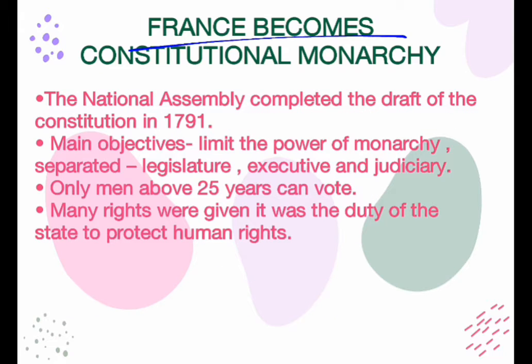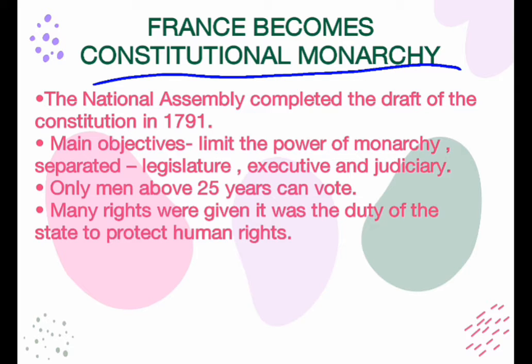Now France becomes a constitutional monarchy. Constitutional monarchy means that a constitution was drafted. It was drafted in 1791, and its main objectives were to limit the power of the monarch.